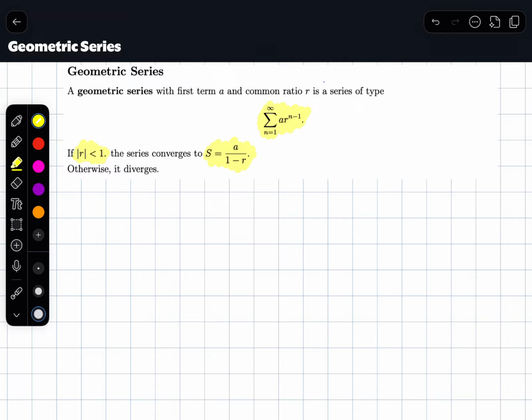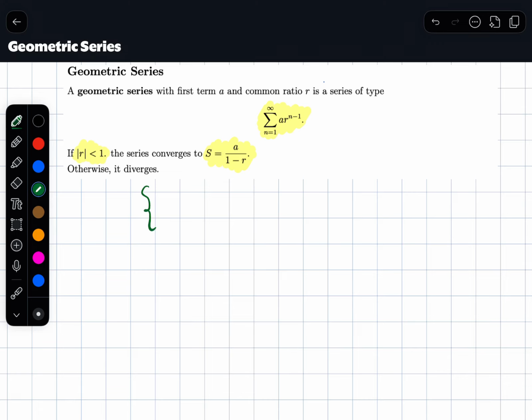Okay? So let me explain what this is saying. If you saw my video on geometric sequences, you know that a geometric sequence is just a list of numbers in which every number is multiplied by a certain common ratio to find the next number on the list, on the sequence.